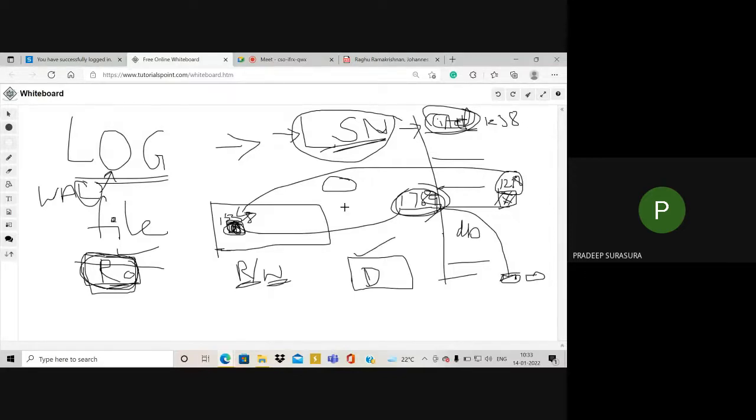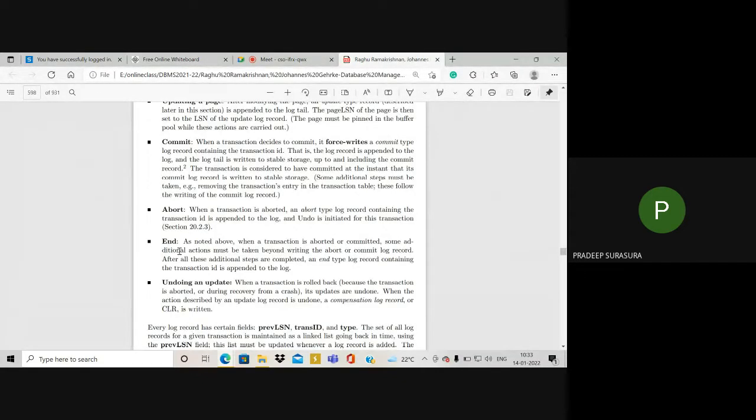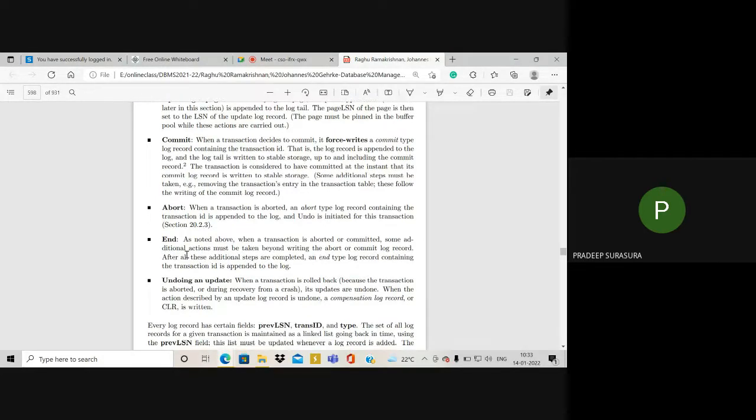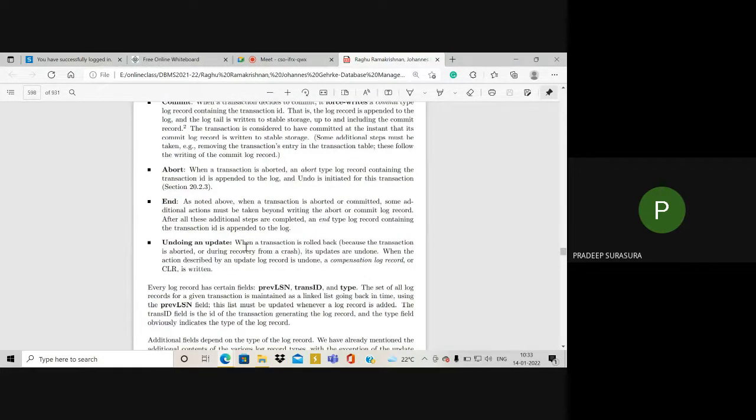So anytime in the midst, you can even go with the abort statement. When you are doing commit, it has to follow the pattern. After the completion of the transaction only, end will come, then after ending, data will be committed.